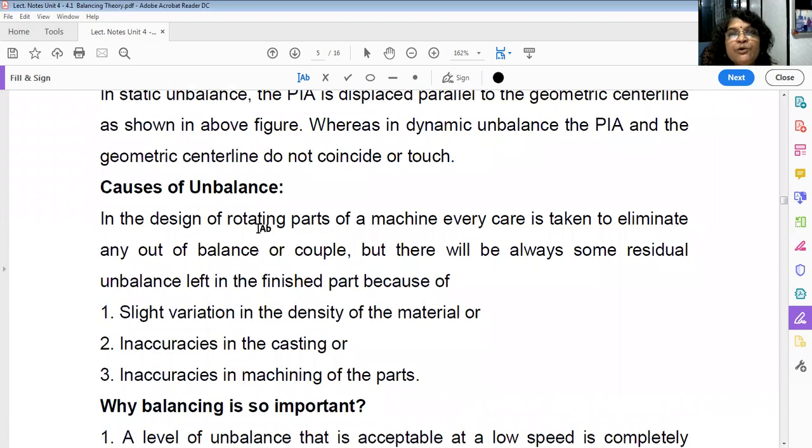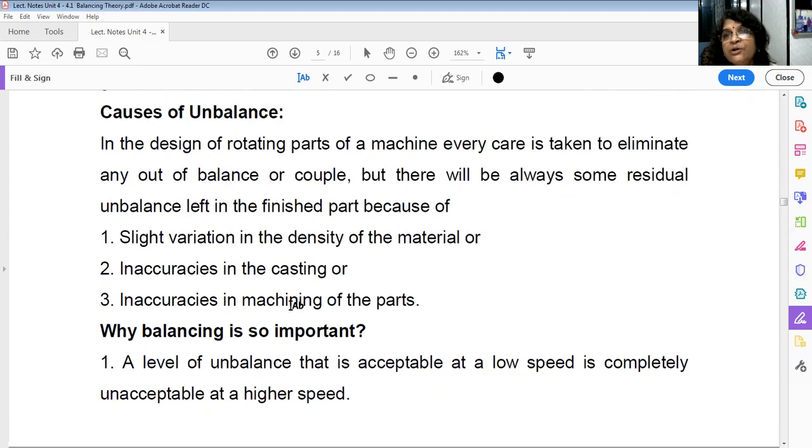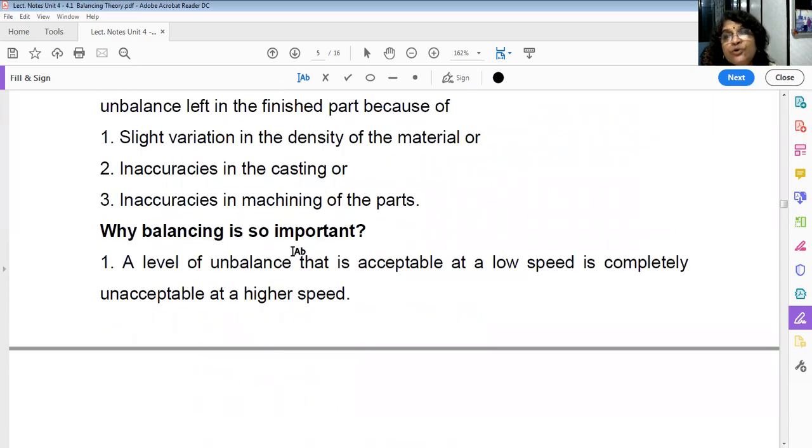Now directly we will go to the causes of unbalance. What are the causes of unbalance? I told you that in the design of rotating parts of machinery, every care is taken to eliminate any out of balance couple or force. But some residual unbalance is always left in the finished part. So what are the reasons? Slight variation in the density of the material, or inaccuracies in the casting, or inaccuracies in the machining of the parts.